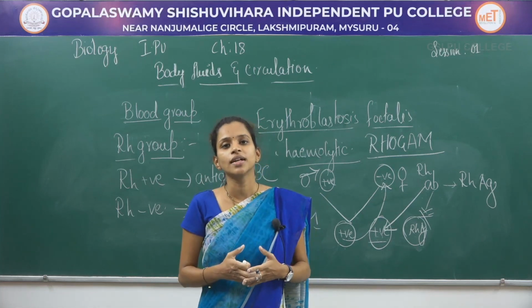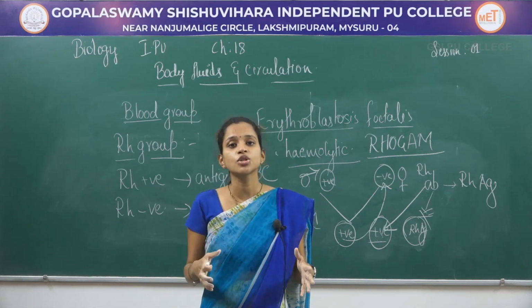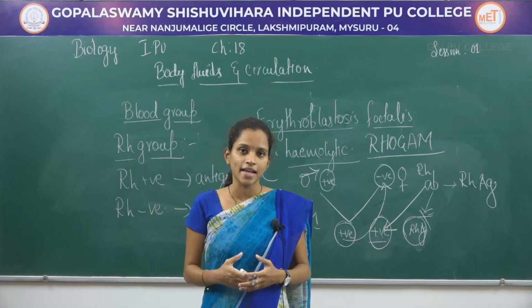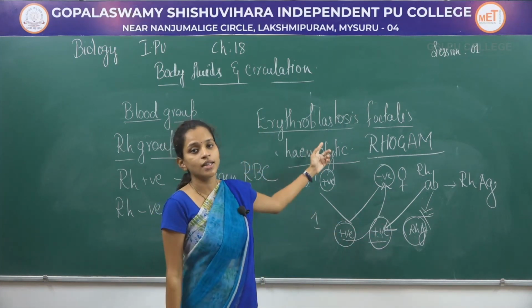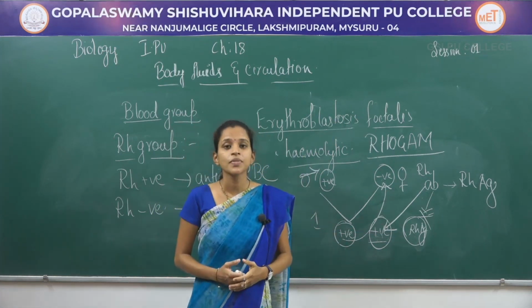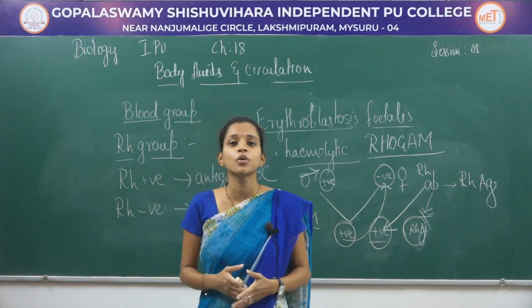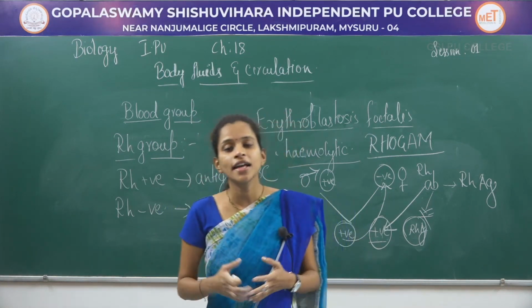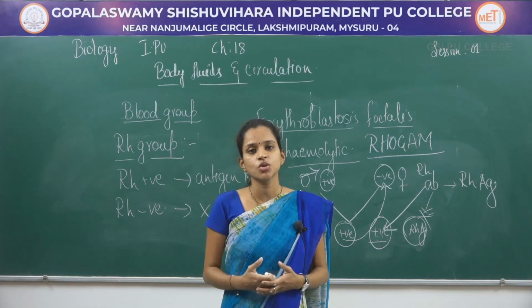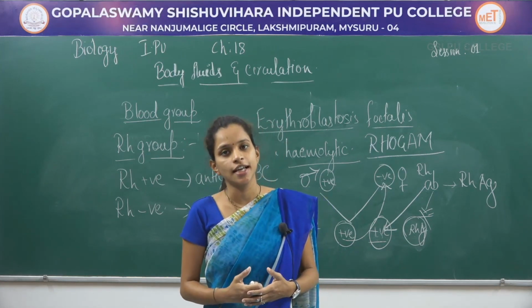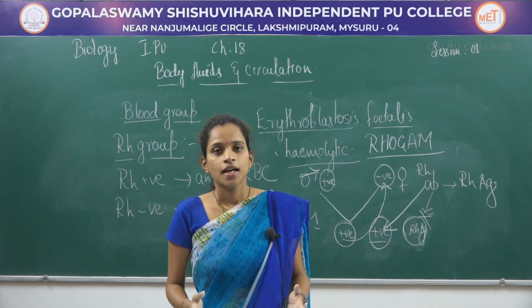Next, we have also covered a particular disease which is caused due to mixing of positive and negative blood group, that is erythroblastosis fetalis. In the next class, we will be studying about types of circulation, coagulation of blood, the lymph tissue and the human circulatory system. Thank you.